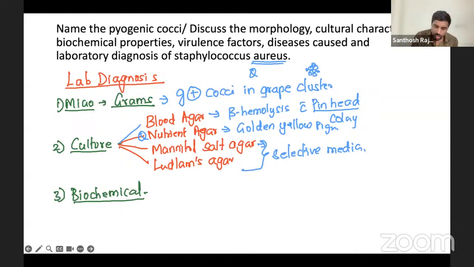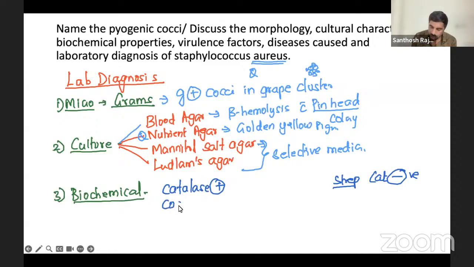Biochemicals, what do you do? The basic test, at the start itself I told you, starts like cat. So first one is catalase enzyme, positive. It is positive for staphylococcus, but in streptococcus catalase is negative, right? Remember, that's also one more question. The main difference to differentiate staphylo and strepto is catalase.